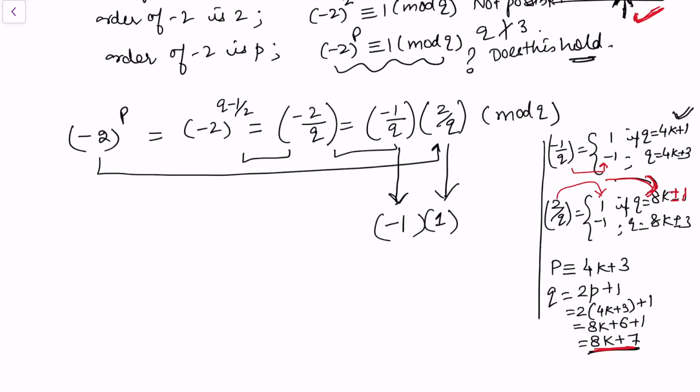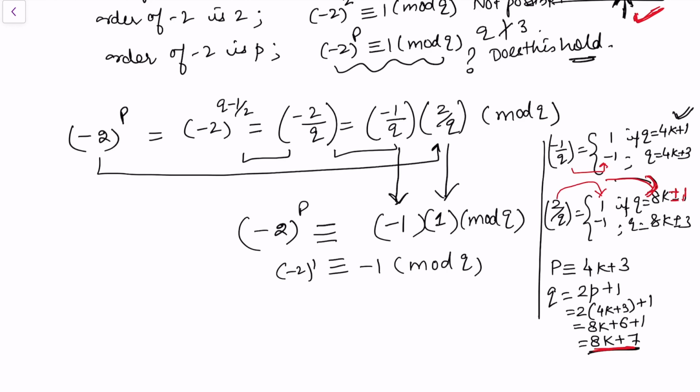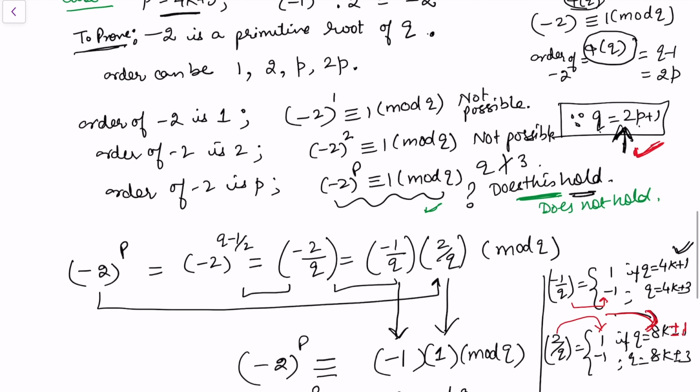Now just substituting these values modulo q, the left hand side is minus 2 to the power p, and the total quantity is congruent to minus 1 modulo q. So this proves that what we were trying to investigate, does this hold or not, does not hold. So the only possibility left for the order is 2p, as we did in the last case.